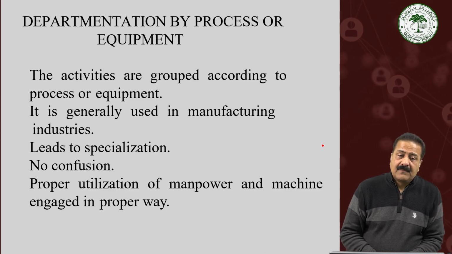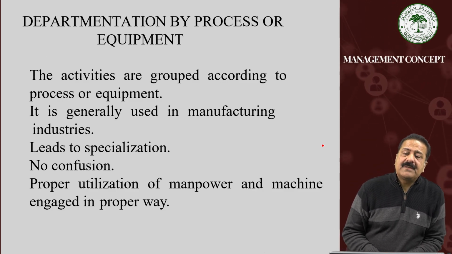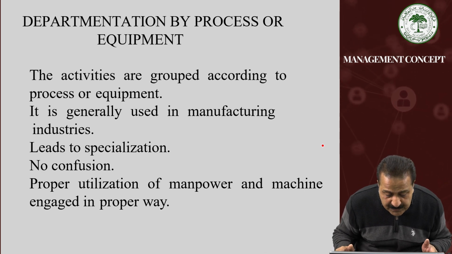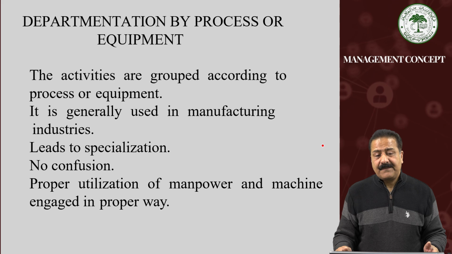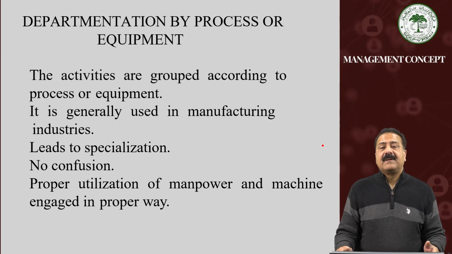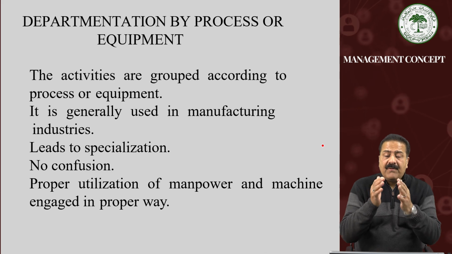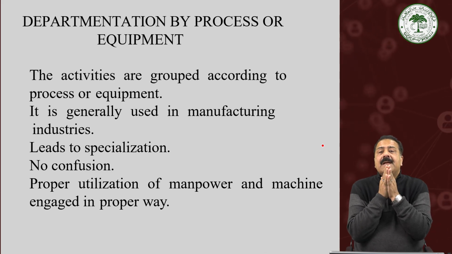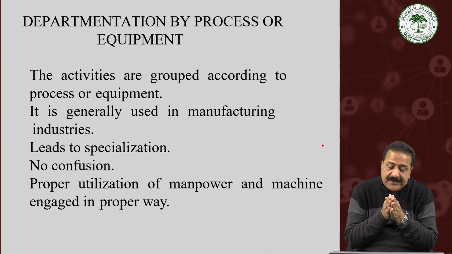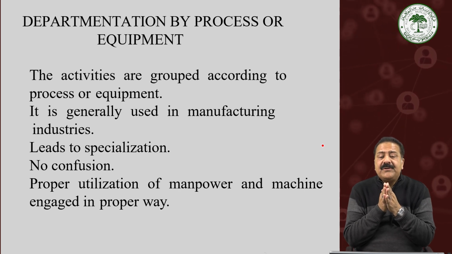Students, departmentation is done by process and equipment also. The activities are grouped according to process or equipment in organizations, and it is generally used in manufacturing industries, where we find that it leads to specialization, there is no confusion, and there is also proper utilization of manpower and machinery.